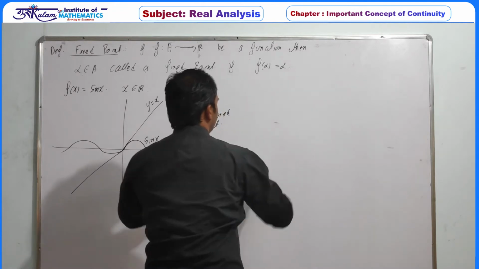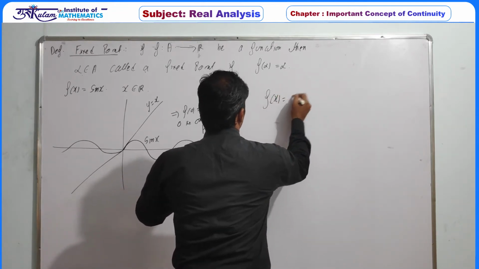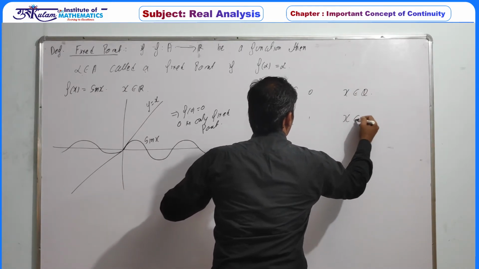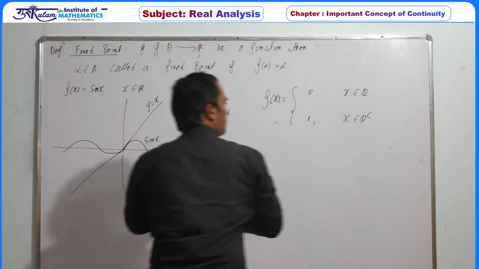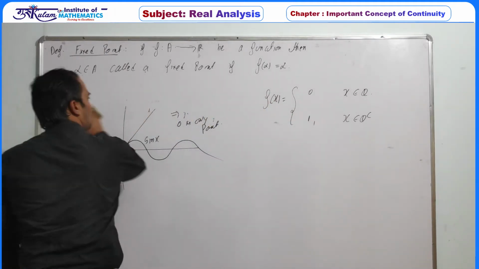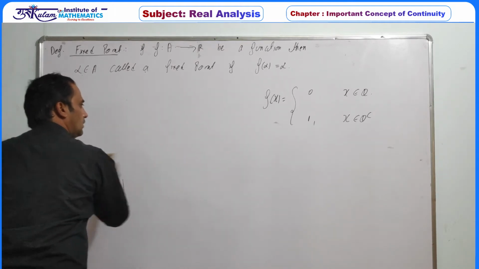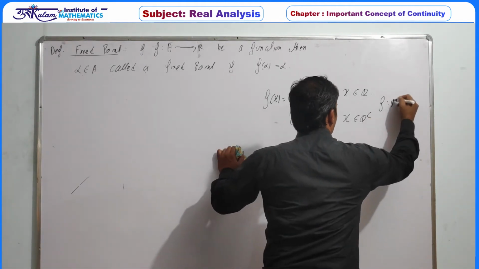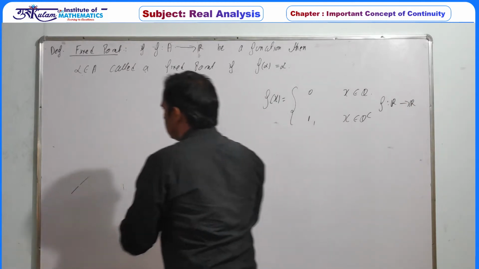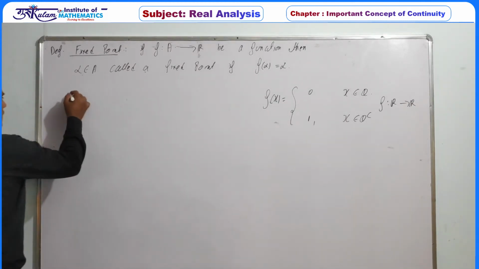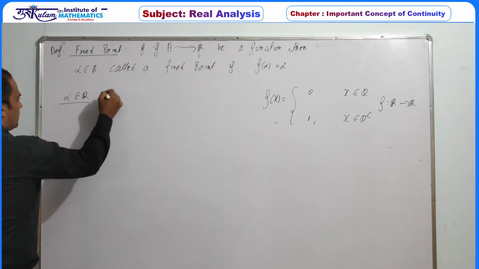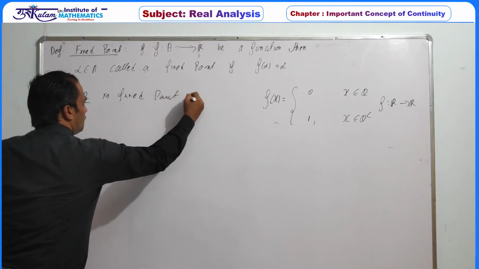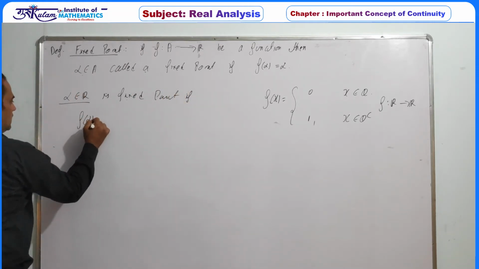Let's take another example. If we take f of x equal to 0 when x belongs to Q and 1 when x belongs to Q complement, we have to find the number of fixed points of this function. Assuming this function is defined from R to R, by the definition of a fixed point, alpha belonging to R is a fixed point if f of alpha is equal to alpha.